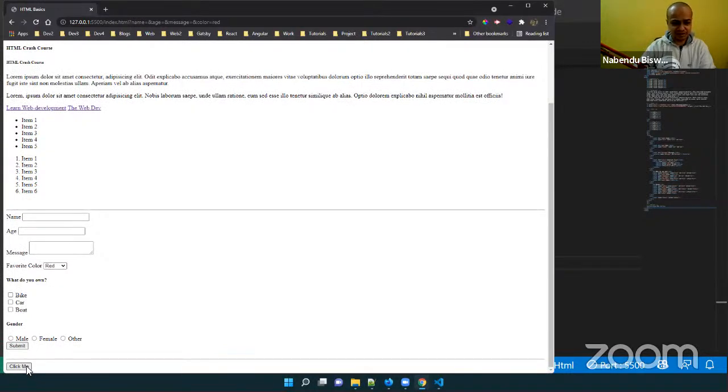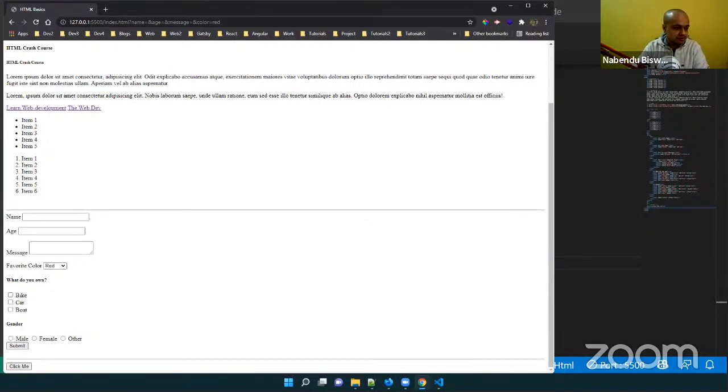This is a simple button. So I'm clicking it, and the refresh is not happening because this is not a form button. But this is a form button, and if you click it, the refresh is also happening. So this is a simple button without any CSS. Those fancy buttons you see are because of the CSS. This is a simple button. Okay, so this is what the button is all about.